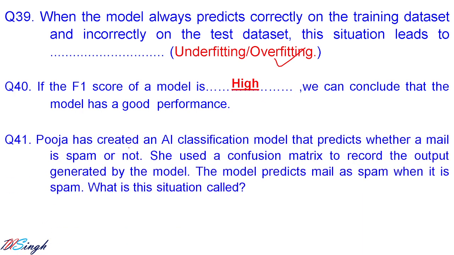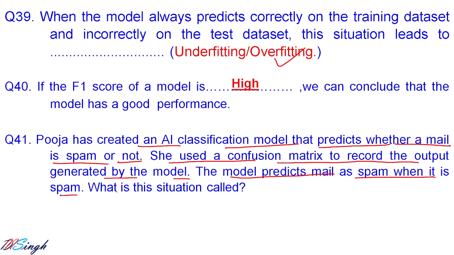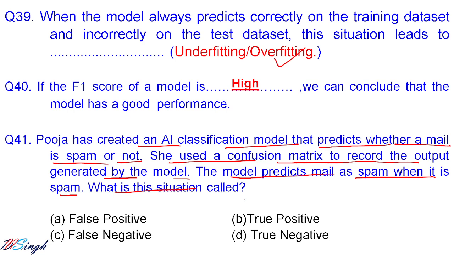Pooja has created an AI classification model that predicts whether a mail is spam or not. She used a confusion matrix to record the output generated by the model. The model predicts mail as spam when it is spam. This situation is called what? True positive, because your model is predicting yes only when in reality it is also a spam.